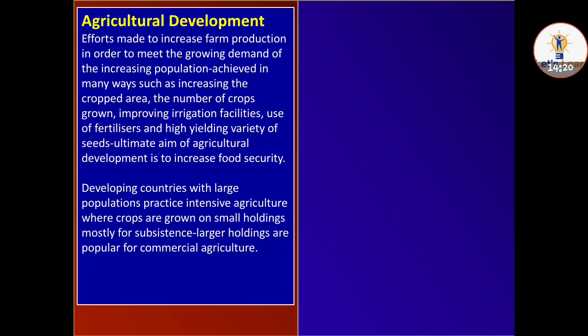The ultimate aim of agriculture development is to increase food security. Developing countries with large populations practice intensive agriculture, where crops are grown on small holdings mostly for subsistence. Larger holdings are popular for commercial agriculture.